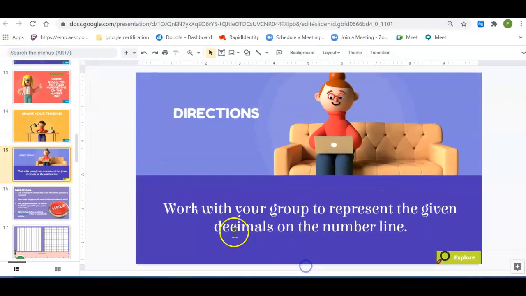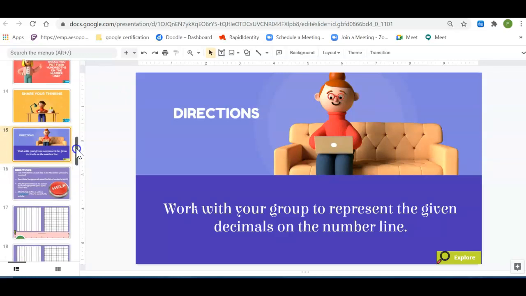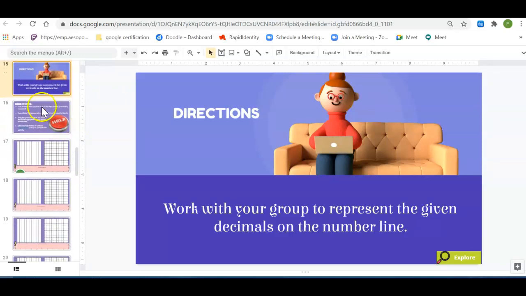All right, so for our next activity, if you're in our live lesson, you may be put with a group. Your teacher may put you in a breakout group to work on a few slides. We've got the next 13 slides where we're going to represent the given decimals on the number line. If you're working individually, you're still going to be able to get your practice in, and I want you to work on these on your own.